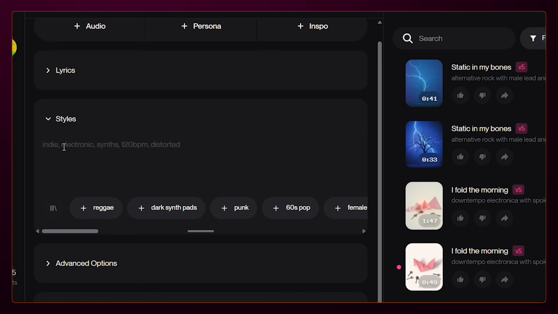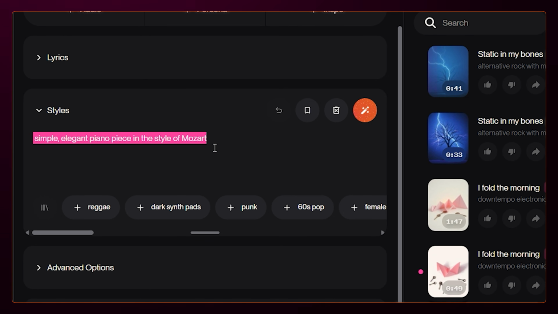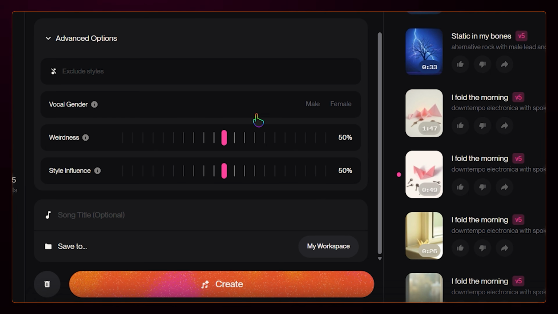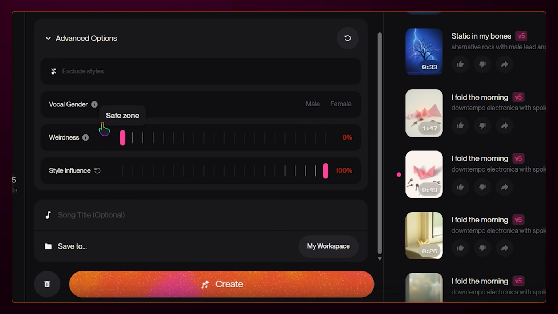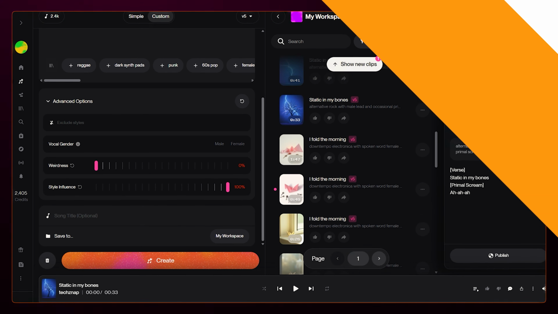I'm going to use one prompt, simple, elegant piano piece in the style of Mozart. By default, both these sliders are at 50% level, and for our example, we will keep the style influence at 100% and only change the weirdness setting. First, let's start at 0% weirdness. This is our baseline, where we are taking away the AI's permission to be creative.